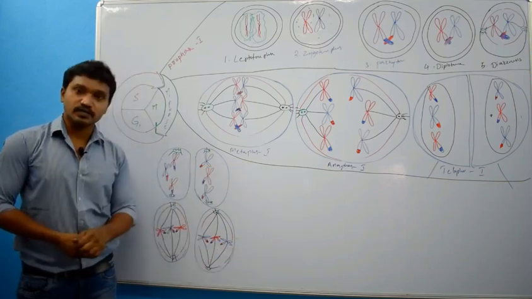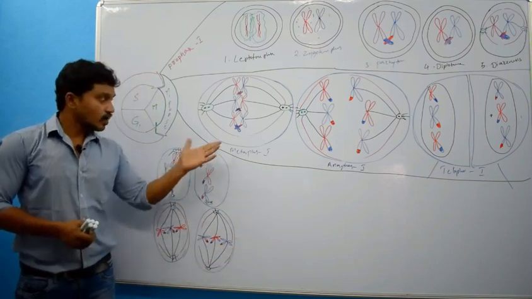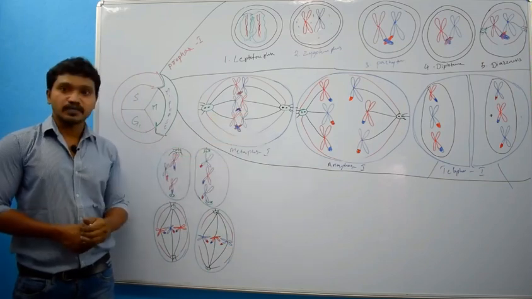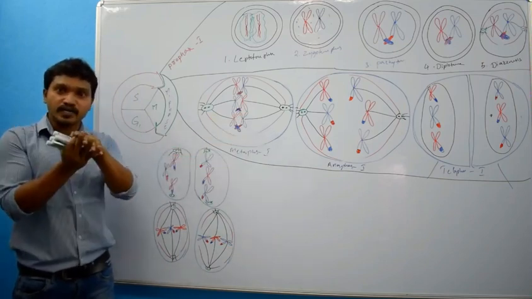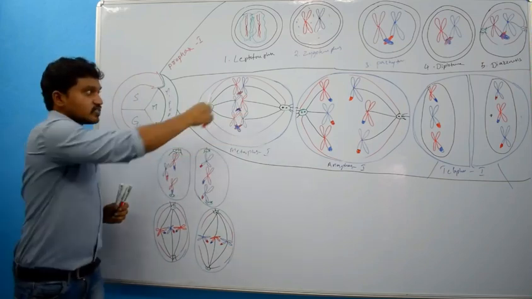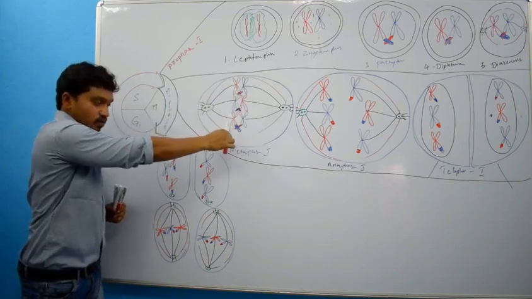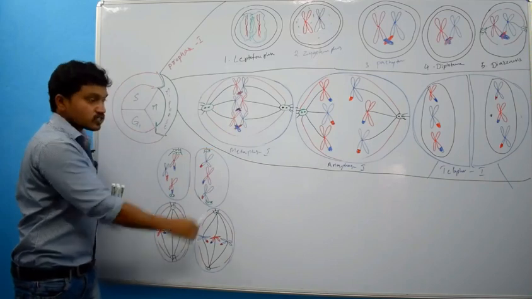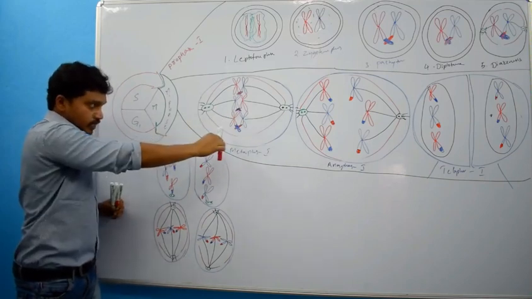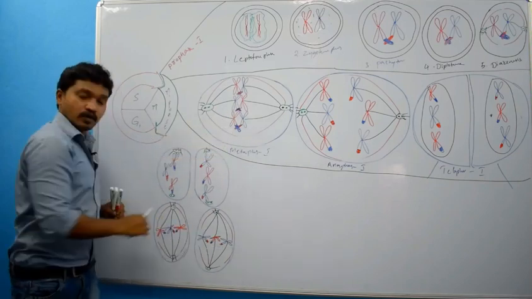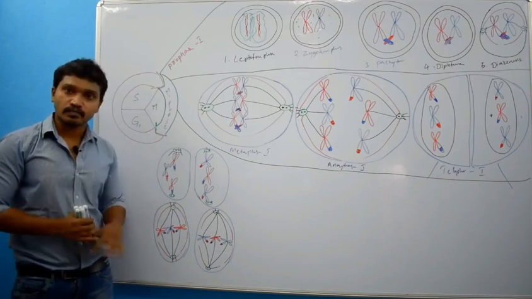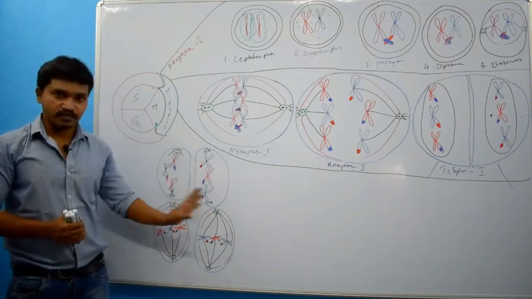What is the difference? The metaphase plate has been rotated 90 degrees. Actually, this is metaphase plate in this angle. Now, if we see in meiosis 2, metaphase plate has been rotated 90 degrees. Right? So, only that is the difference.